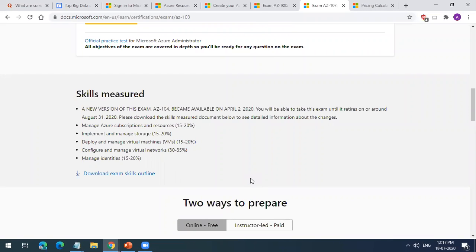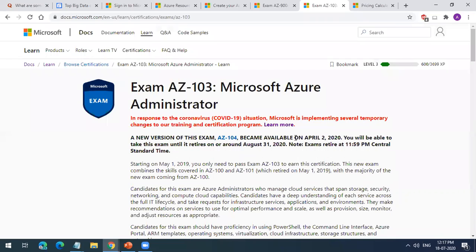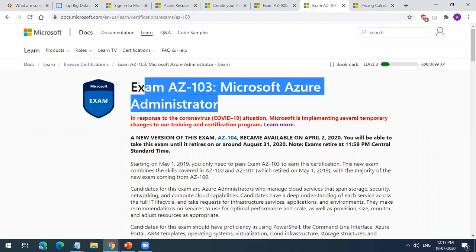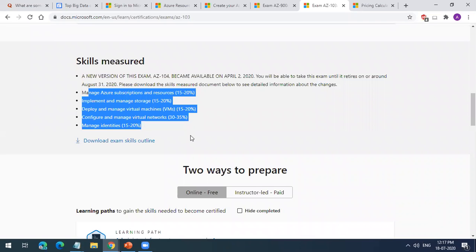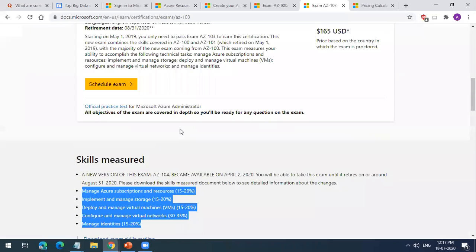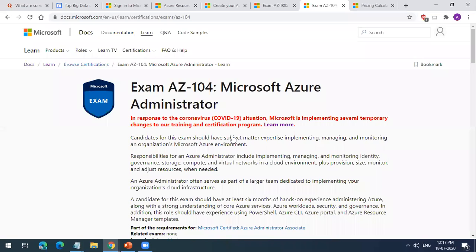Azure 900 is good. If your focus is more on technical, then start with Azure AZ103. AZ103, last day to take is 31st August. So if you are preparing within 1 month and trying to write the exam before 31st August, you can go for AZ103. My course will help you, and a little hard work will help you clear this exam easily. But if you are planning to take it after some time, then you have to go with AZ104.